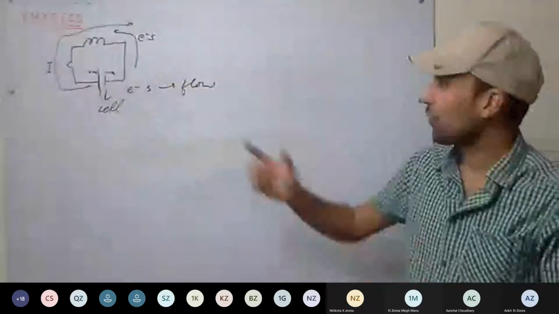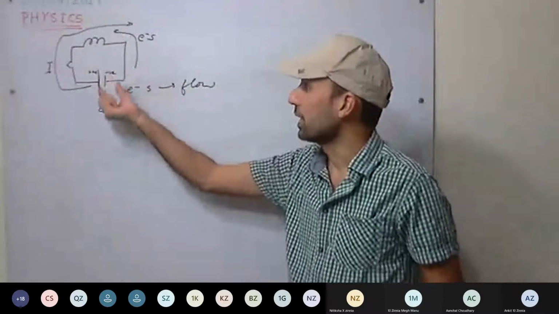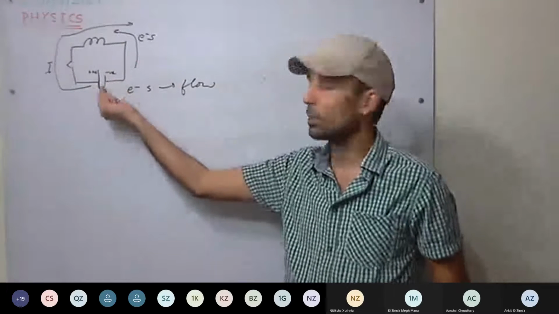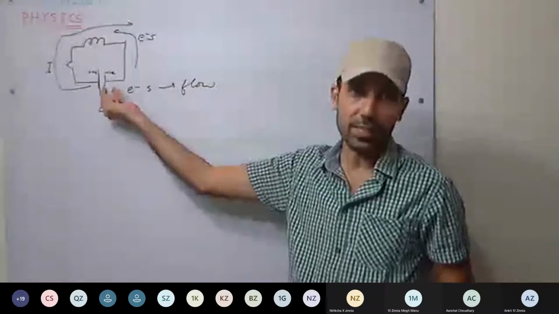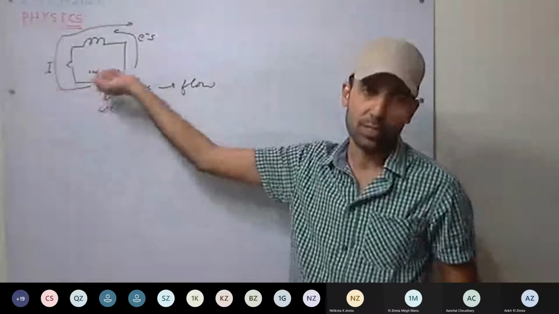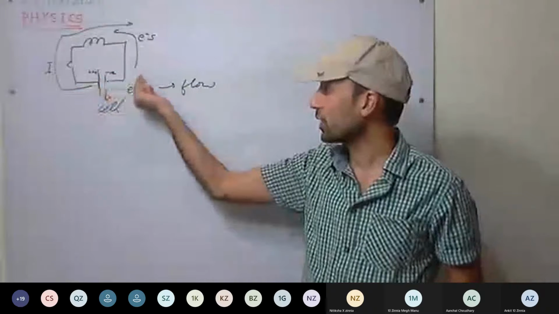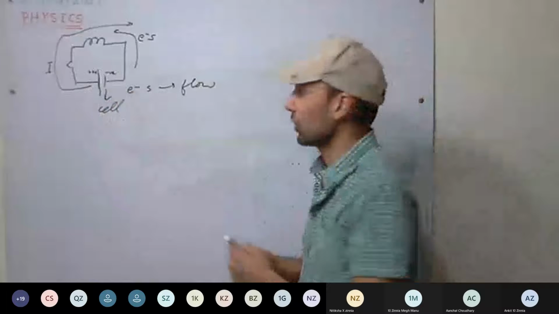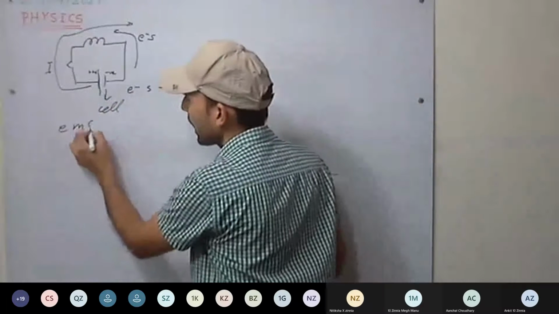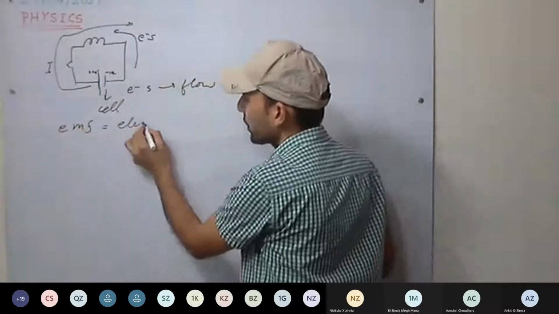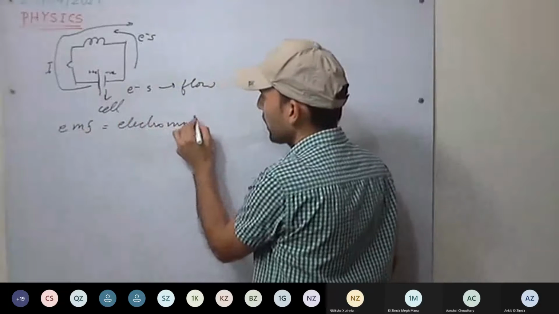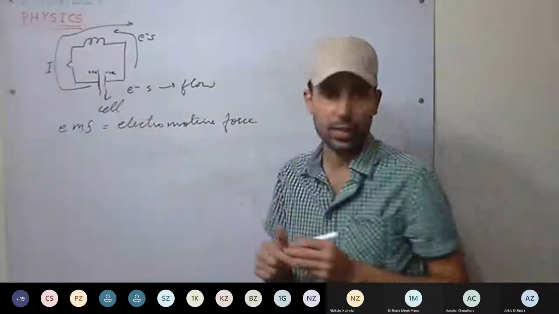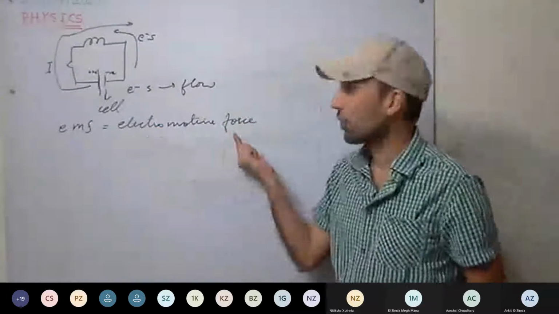So what makes the flow of electrons or the flow of current? It's the cell. There is some driving force inside the cell that is forcing the electrons to flow. That is, electrons are set into motion by some force. That force is called electromotive force, or EMF in short.